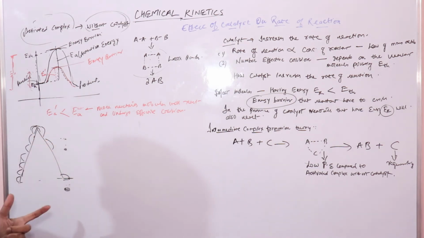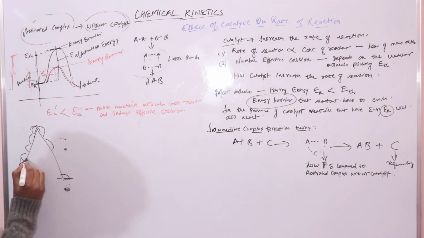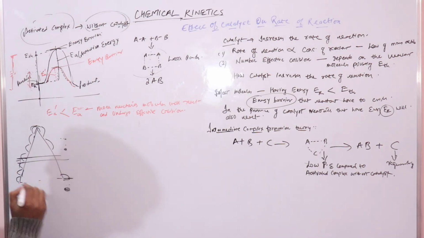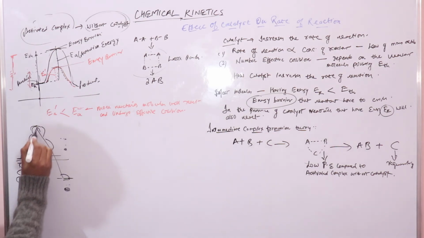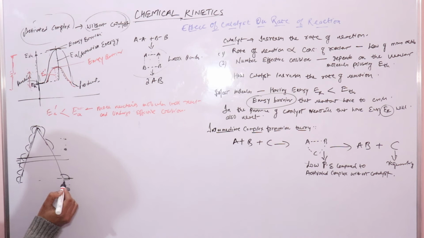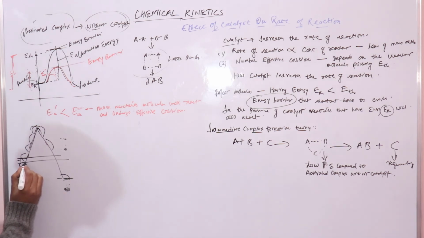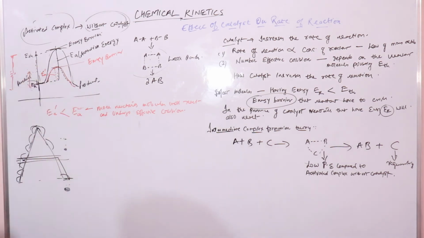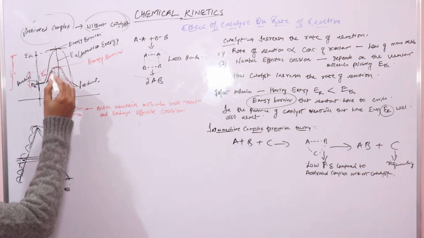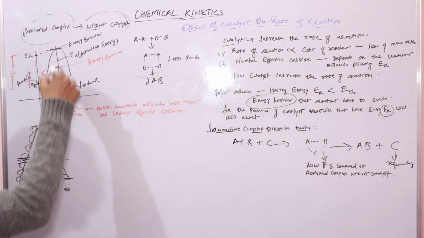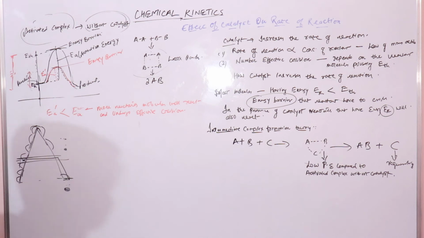So what other thing can be done? If we make a tunnel here, then these people who are unable to go to this height and come to this point will reach here and come through this tunnel. This is an alternate path provided by this tunnel. Similarly, an alternate path of less activation energy or less potential energy is provided by this catalyst.